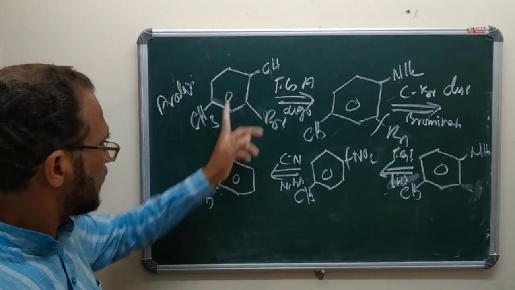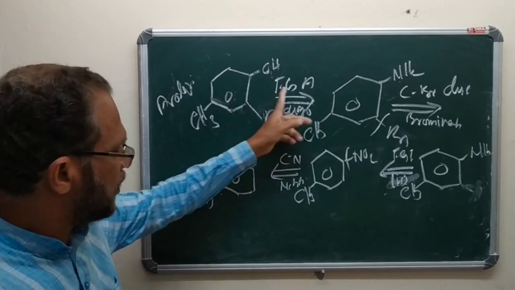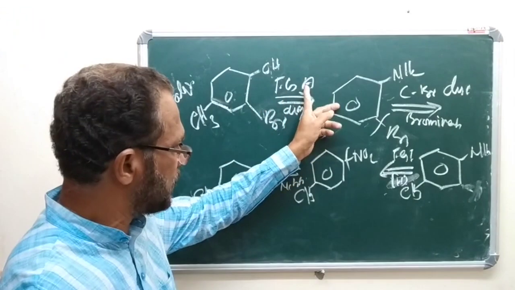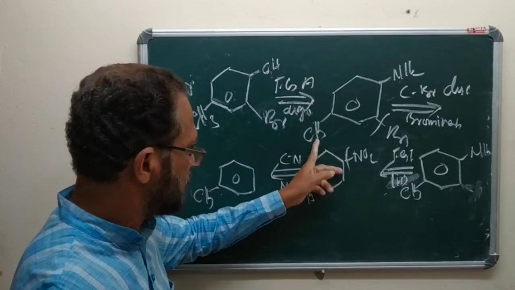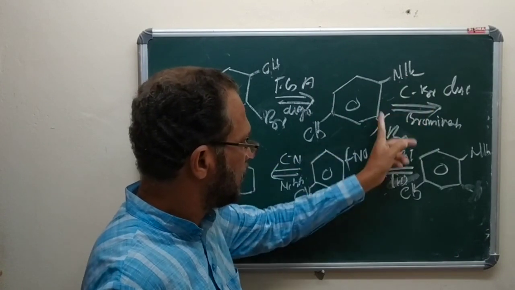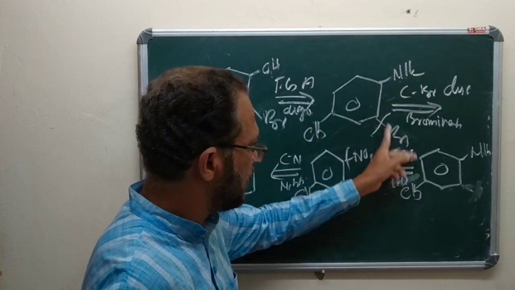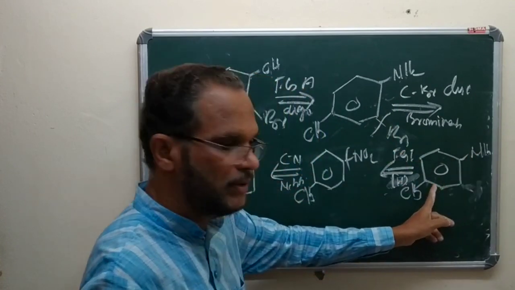So we started with this compound, subject to a functional group addition reaction. The process is diazotization. You will get the amino group here. Then this molecule is subject to CBr disconnection. Now we get para-toluidine.